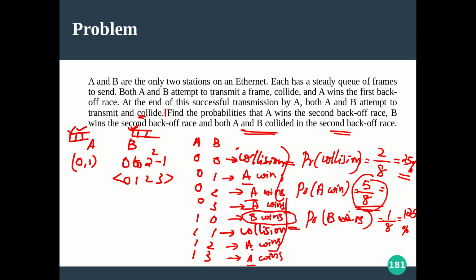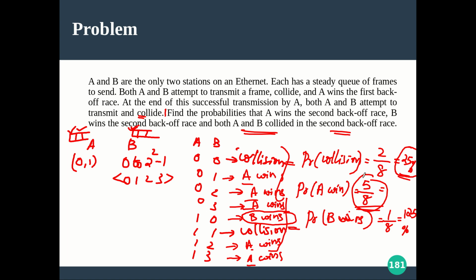You can see that compared to the previous case, previously, after the first collision, what was the probability of collision? It was 50%. Hope you remember, or go back to the beginning portion of this video where we already derived it. But now the collision chances are reduced. So that is one power of this exponential back off algorithm. It is reducing the collision chance from 50%. Now it is reduced to 25%. So that is something good, right?